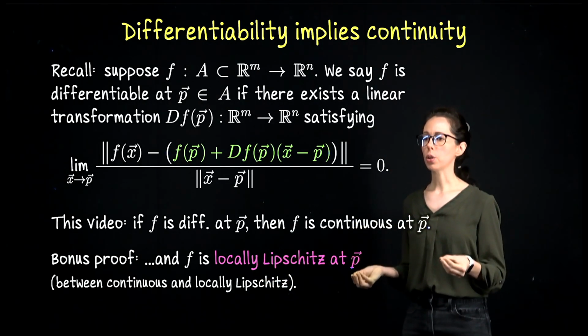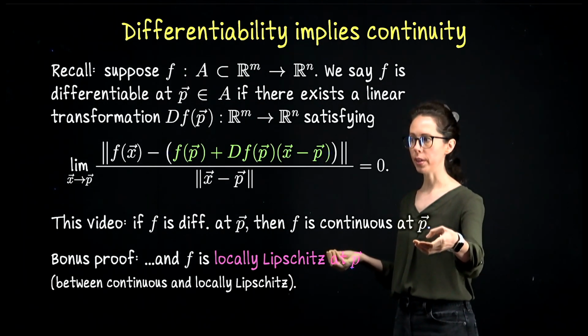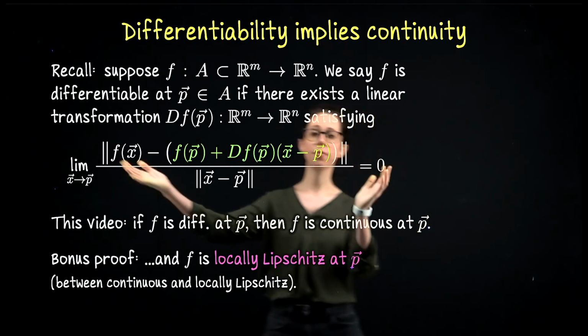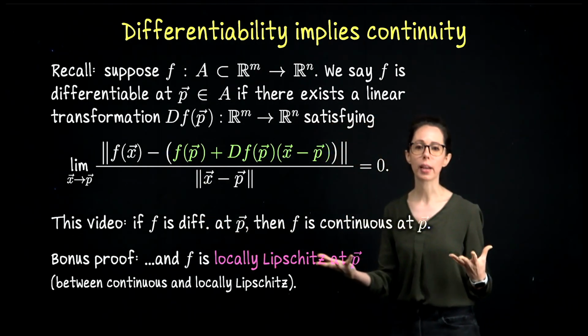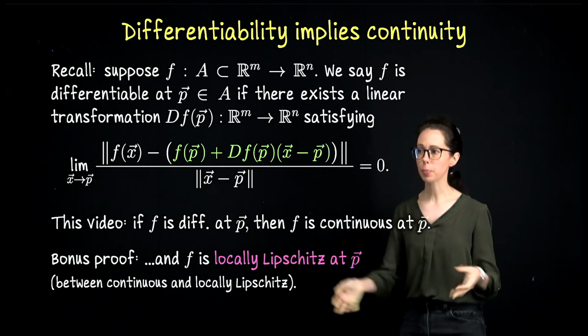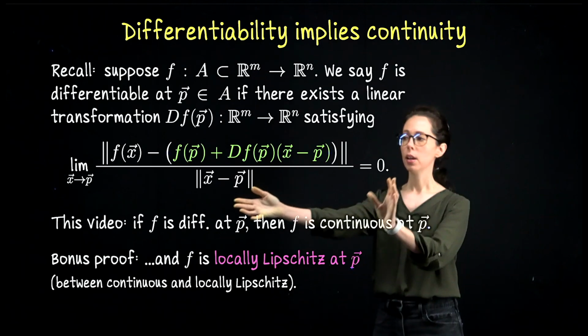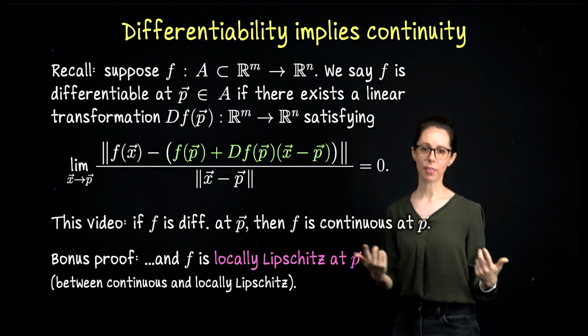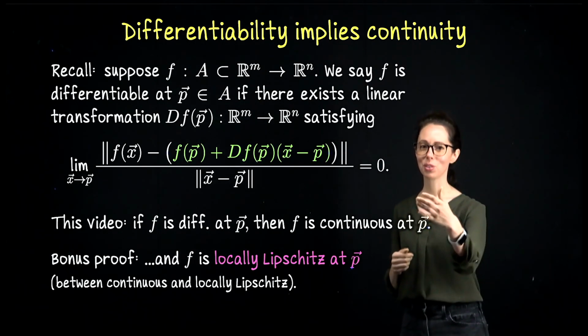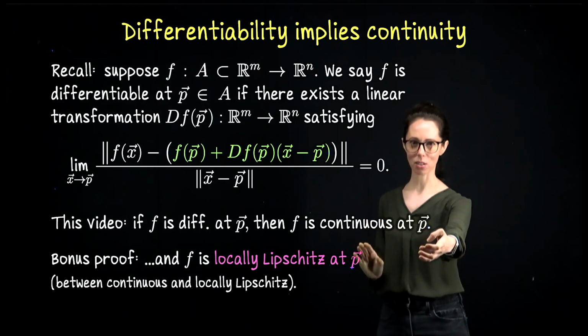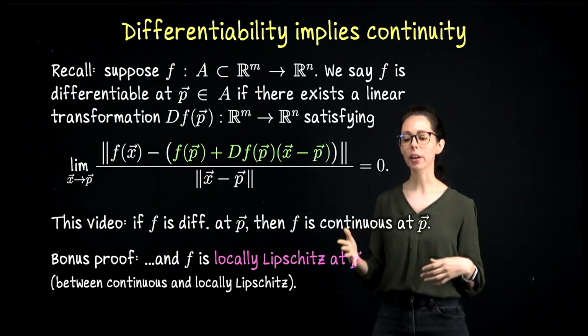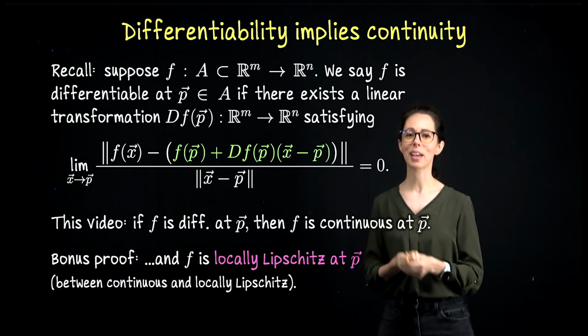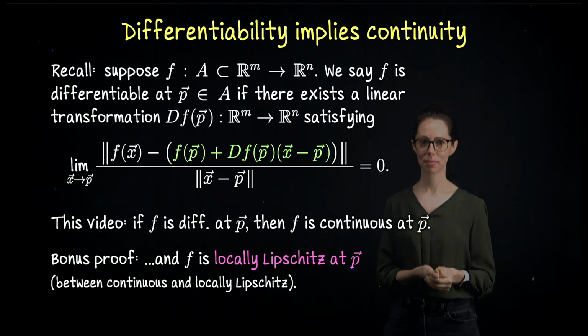What we are going to do with our proof here that f is continuous is take this as fact, because we are going to assume that f is differentiable at p, which means we know this to be true. So knowing that this limit is 0, what can we back out of that? So that's what we will do twice, one very short, the fastest way to get continuity, and one which is longer but gives us a little bit more information about the type of continuous that f is.